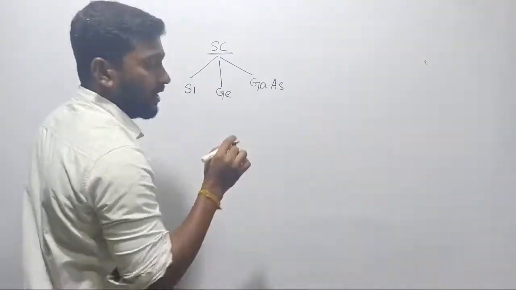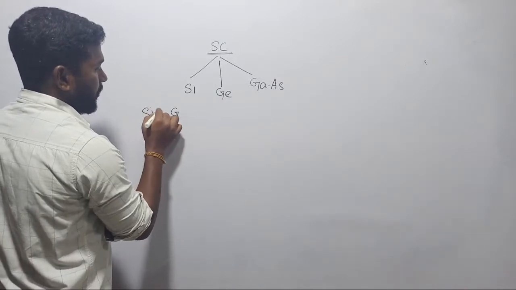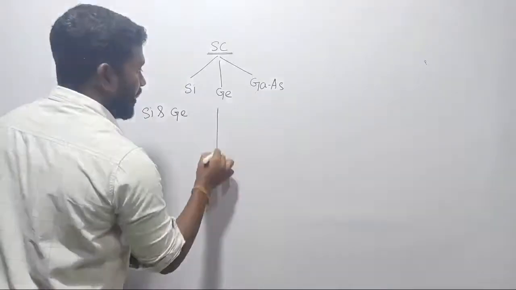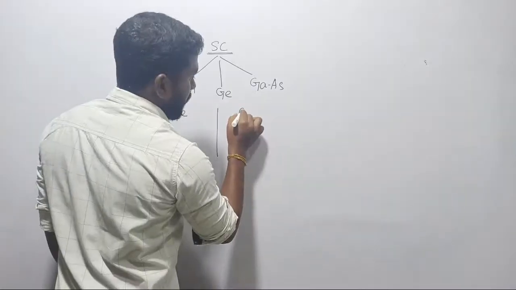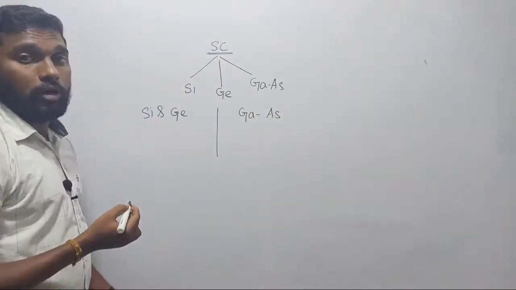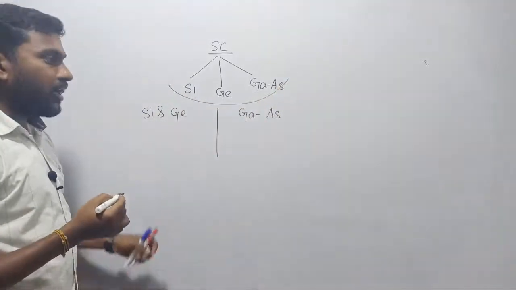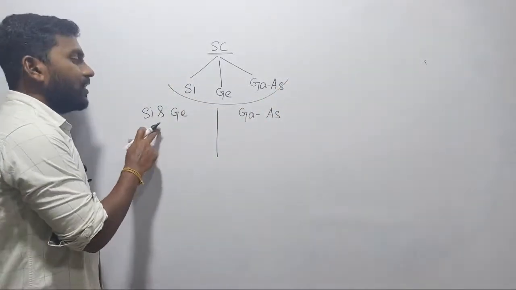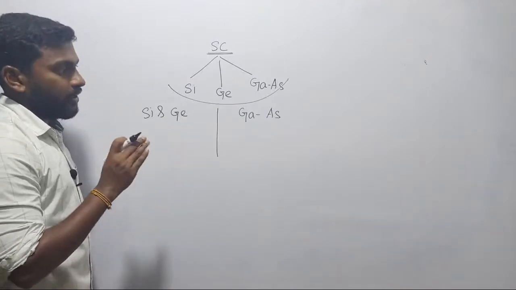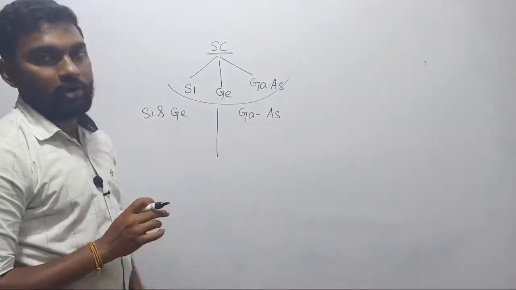Out of these three materials, first priority will be given to silicon and germanium. We are not giving priority to gallium arsenide, right? So there are three types of semiconductor materials available, but priority will always be given to silicon and germanium. We are not giving that much priority to gallium arsenide. Sir, why are we not giving priority to gallium arsenide?